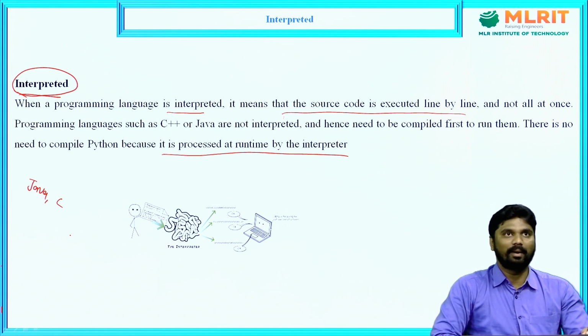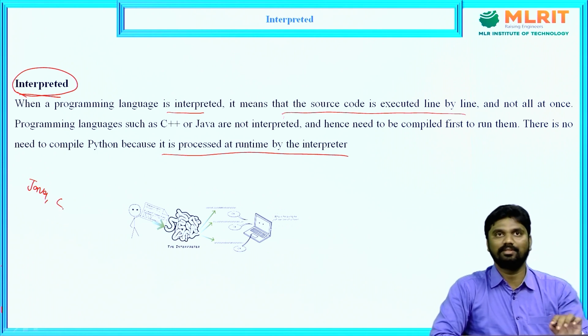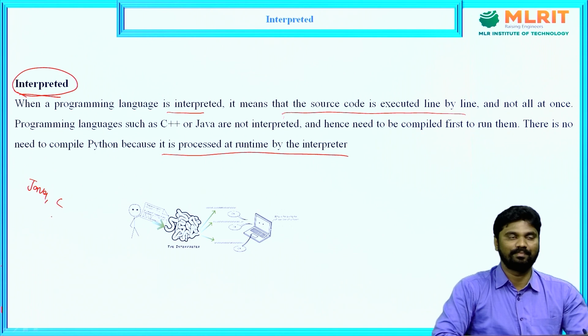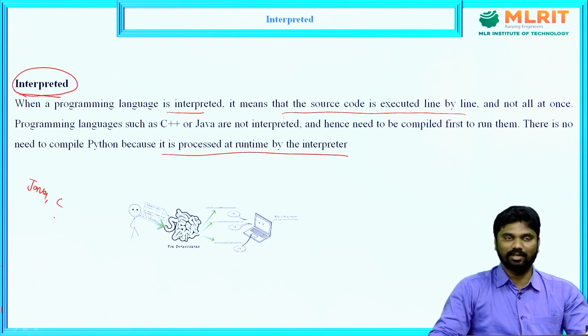As a programmer, no need to compile the Python programs explicitly because it is processed at runtime by the interpreter. That is one of the important features. After interpretation is done, if there are no errors, the Python virtual machine takes the responsibility to execute the code.